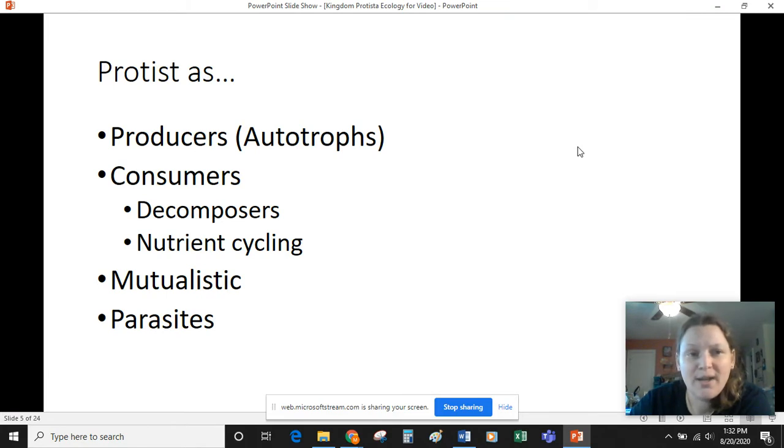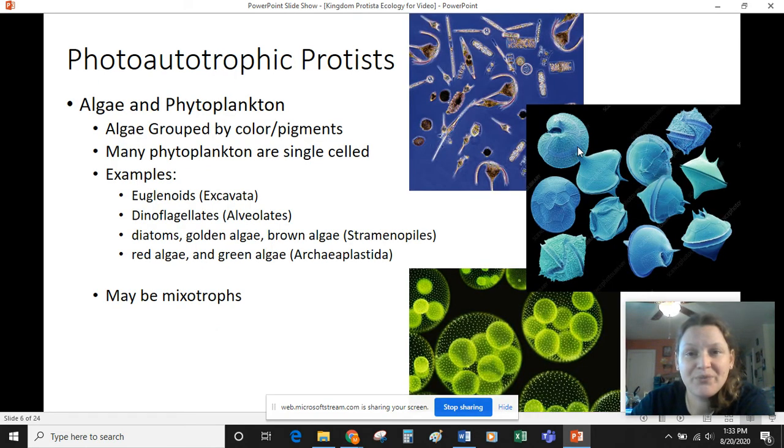So again, protists are often producers. This means that they are autotrophic and able to take energy from light and turn it into sugars. Consumers are the organisms that must eat other organisms or organic matter and are able to get their nutrients and their energy. These organisms can be predators, decomposers, and because of their roles, the protists actually play heavily into ideas like nutrient cycling, particularly carbon, but other nutrients as well. We'll look at some mutualistic relationships and then some parasites as well.